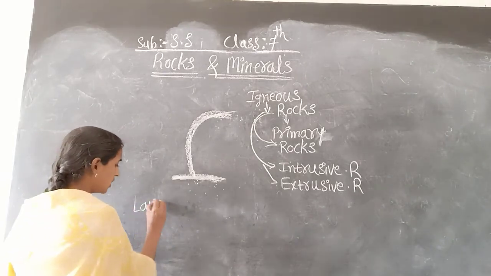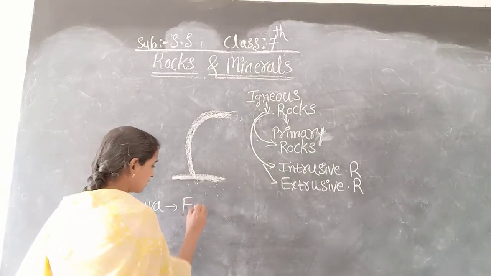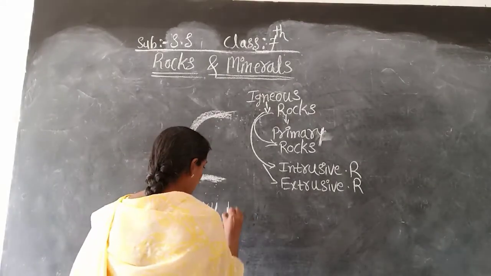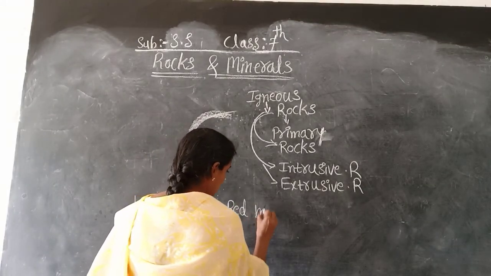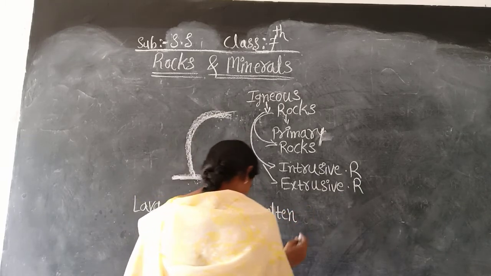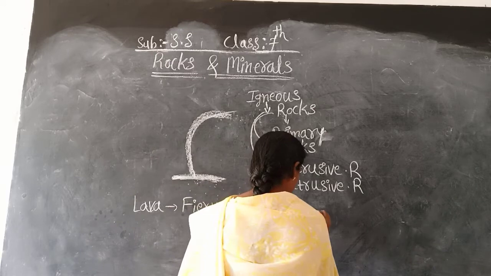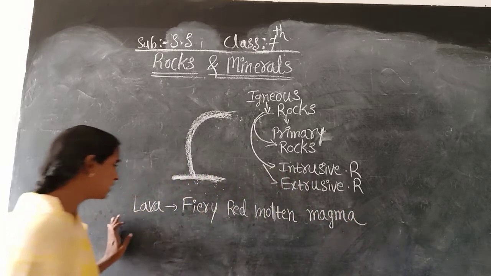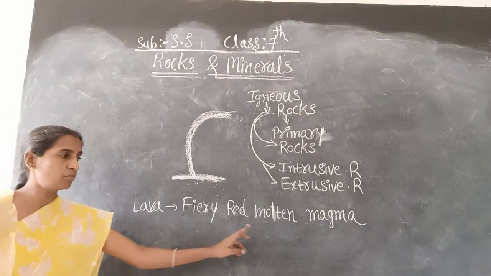Lava is actually the fiery red molten magma. Here it is given that lava is a fiery red molten magma.